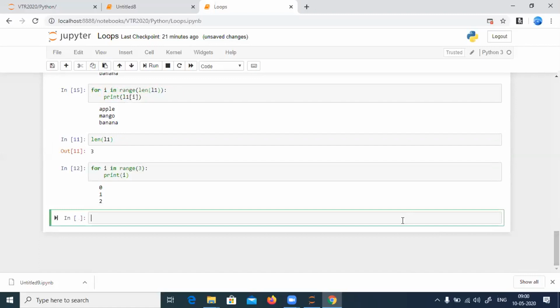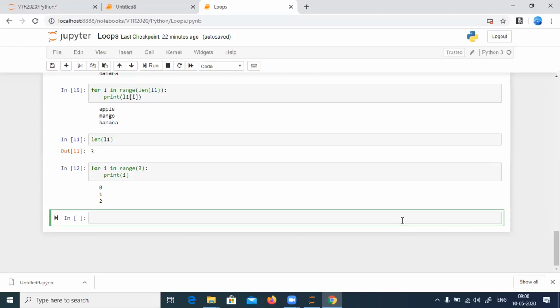When it comes to the while loop, the while is also a loop itself. It is also used to do iterative operations, but in the while loop, all the conditions will not be in the same line. It will be in 3 different lines. What do you mean by 3 different lines? That is, initialization in a different line, comparison in a different line, increment or decrement in a different line. I told you there are 3 parameters with respect to the loops: initialization, comparison, increment or decrement. In the for loop everything was happening in the same line because the range function was there to help you with start, stop, step. But in the while loop we have to do it explicitly in 3 different lines.